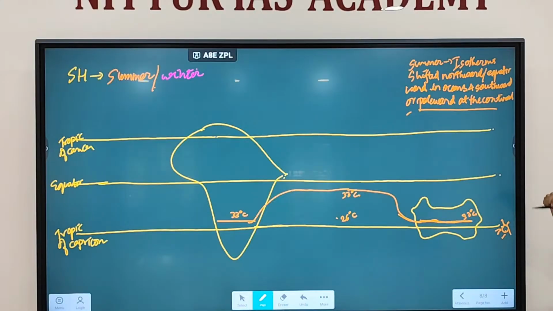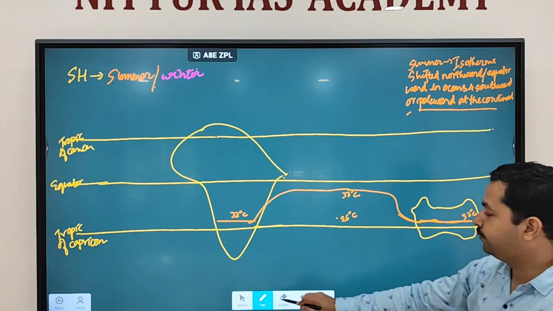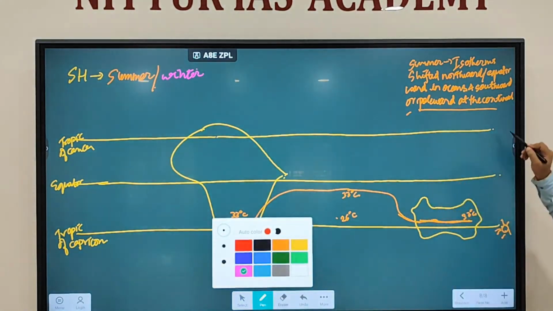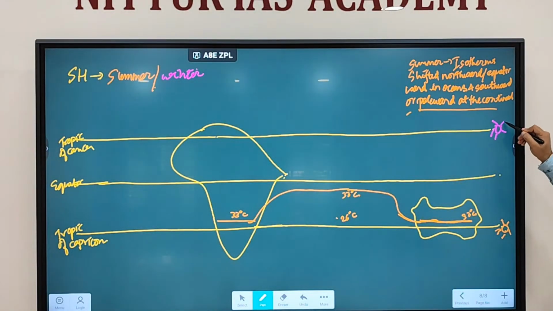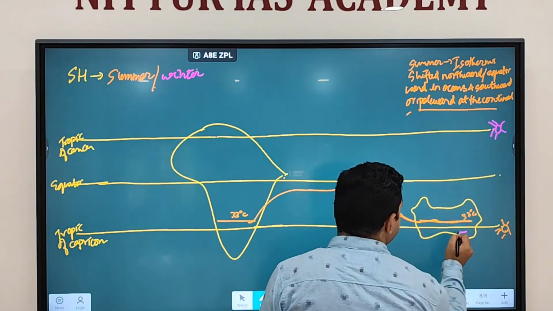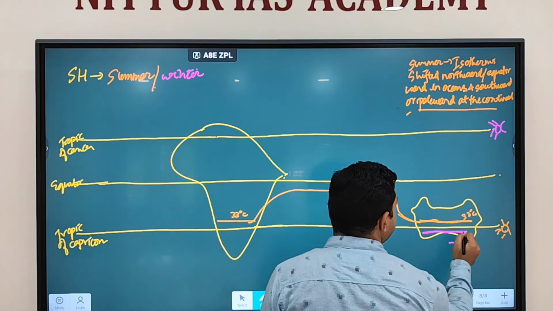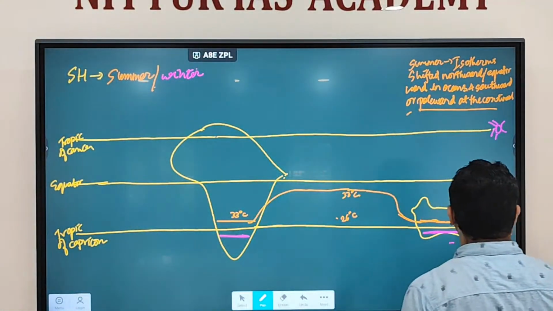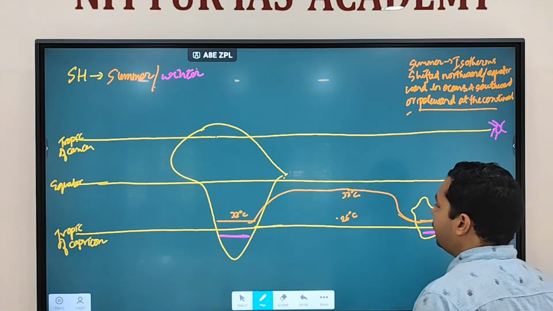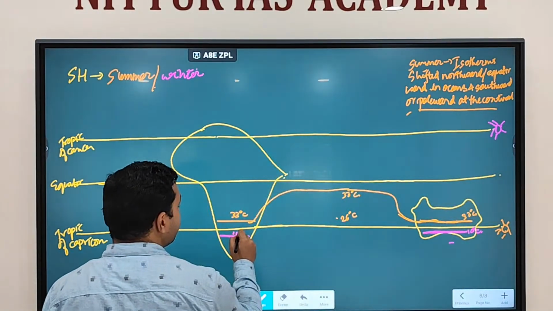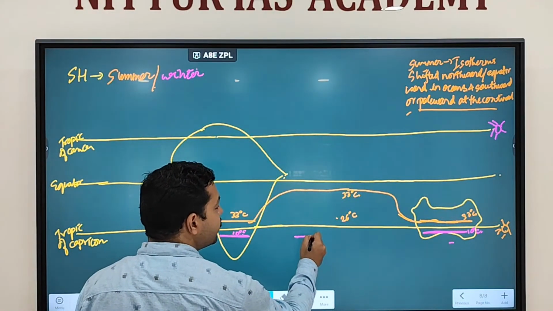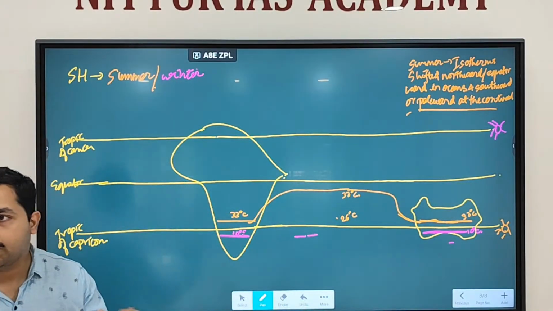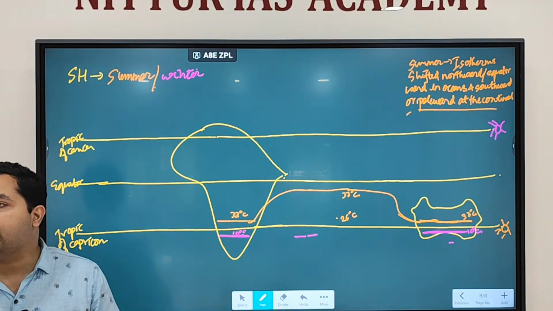In winter, we discuss the sun position will shift where now? In winter, the sun position is now shifted over here. Now when the sun position is shifted over here, assume we are taking this isotherm. Assume here 10 degrees Celsius temperature is there. So correspondingly, what will be the temperature at the oceans? At the same latitude, oceans will have higher temperature.